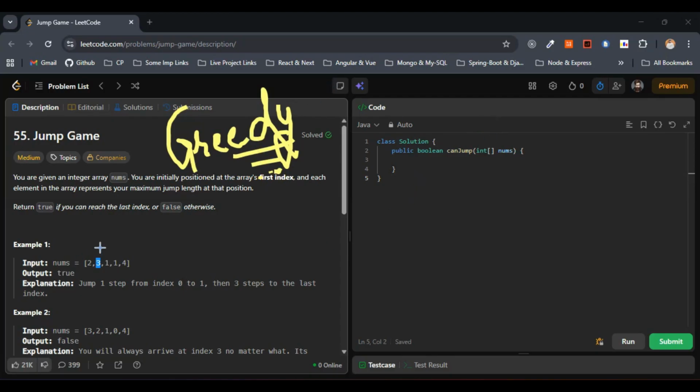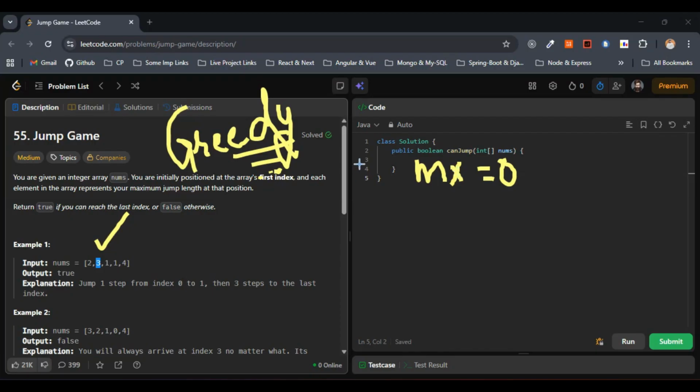First, let's consider the first example itself, which gives true, so this will be easier for us. We will keep a variable max, I'll write it as mx here. This is the farthest index that is reachable so far. Initially, we will set this to 0.